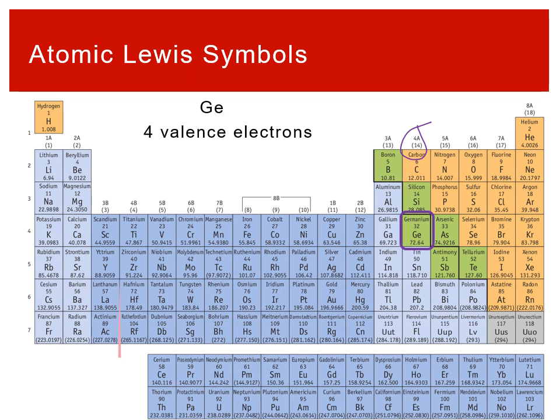So now my germanium symbol is Ge, and when I do those dots, 1, 2, 3, 4, all around the outside of the atom, we can see they are not paired up. If I have 4 or less, I do not pair up the electrons. I just put them out as single dots around the atomic symbol.